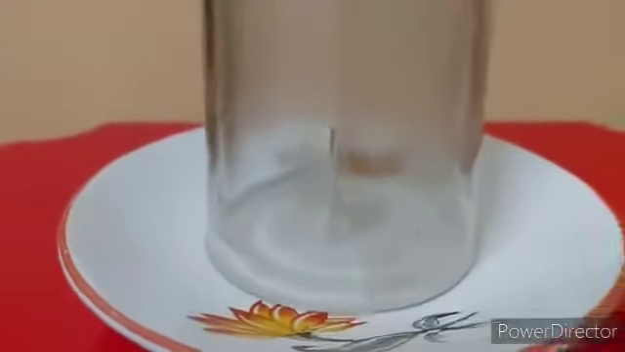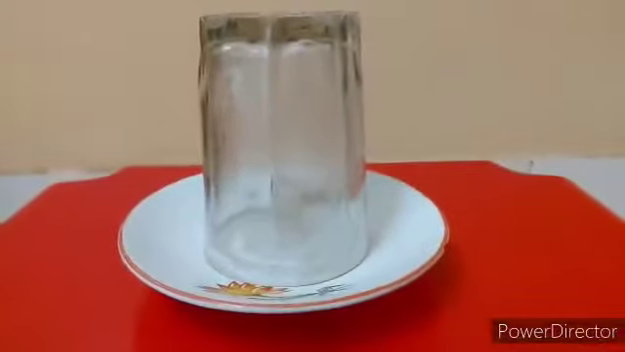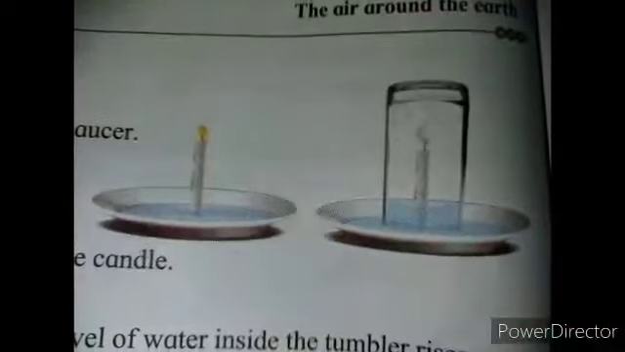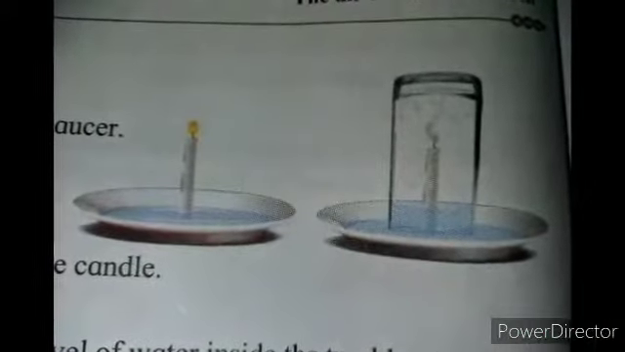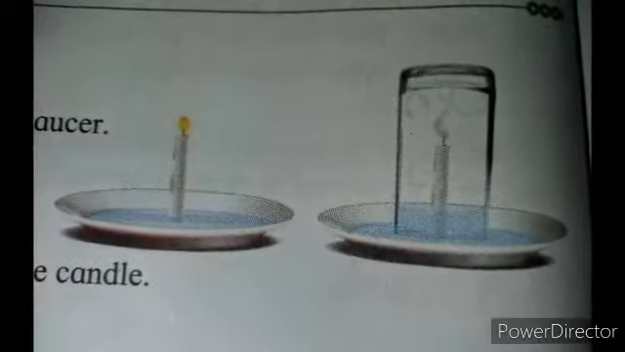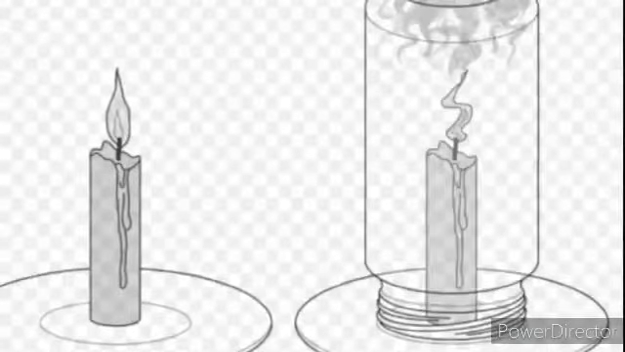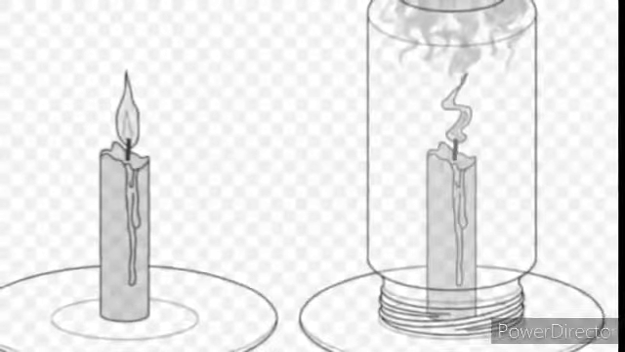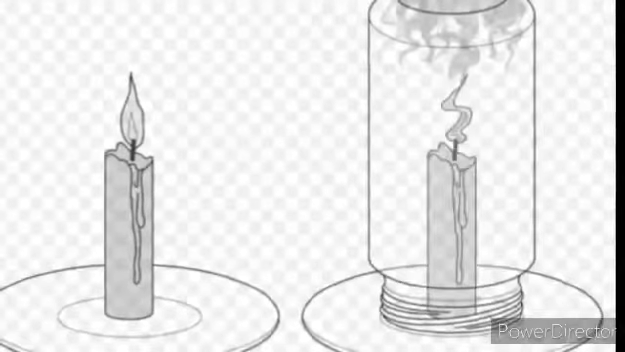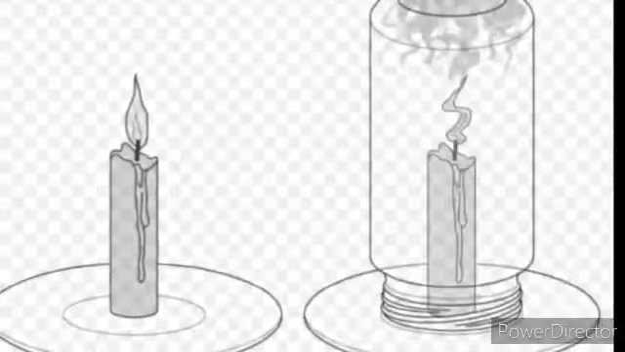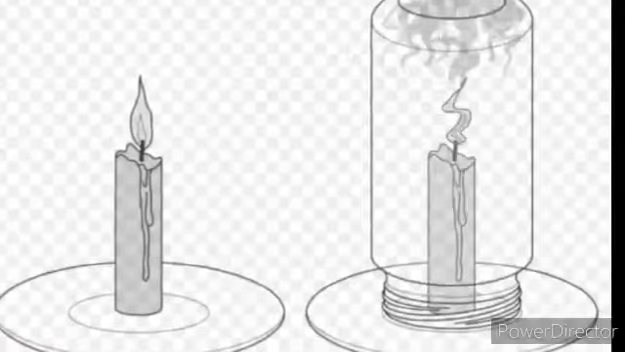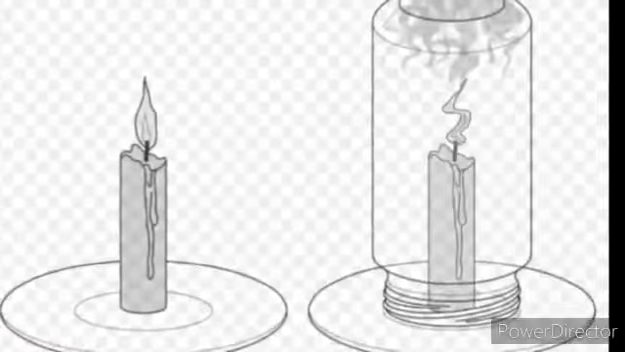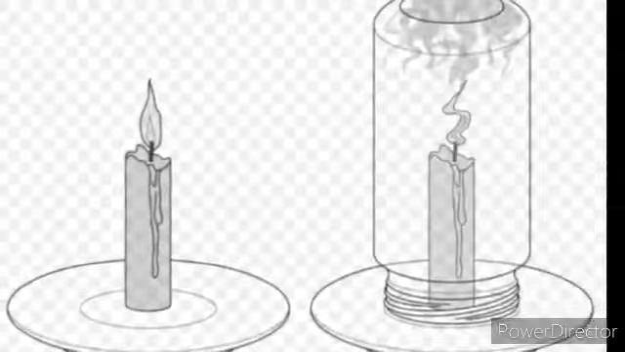One of the constituents of air helps burning. As it gets used up, water rises in the tumbler. When that constituent is finished, the candle goes out. The water level too soon stops rising. This constituent of air that helps burning is called oxygen gas. The Earth's atmosphere is made up of air.